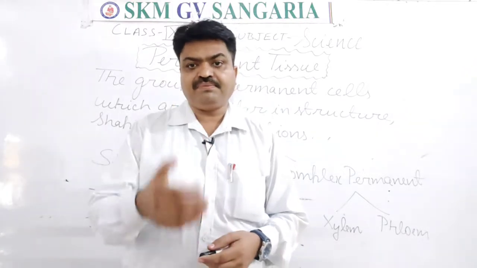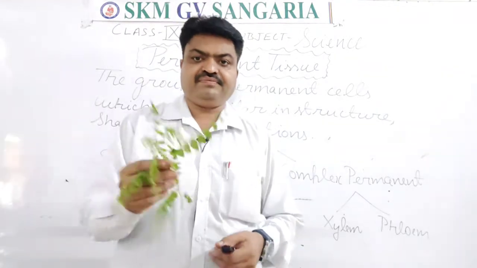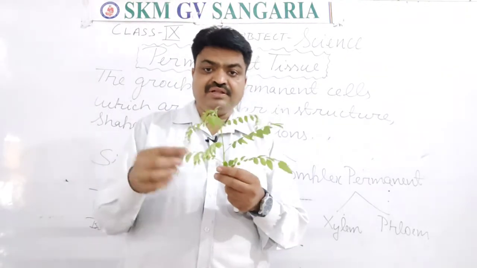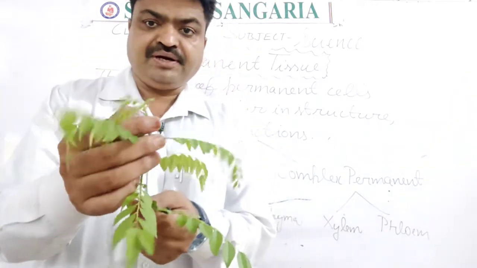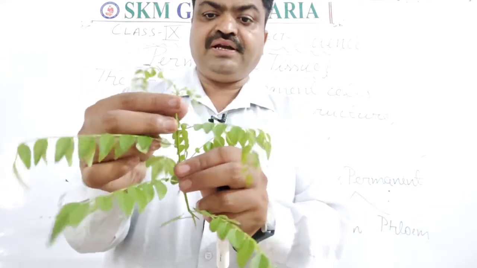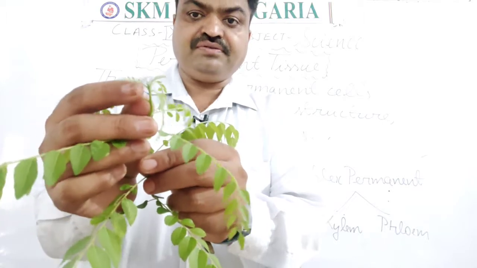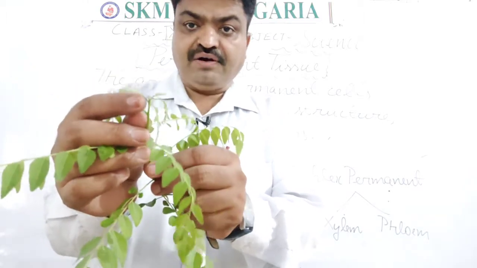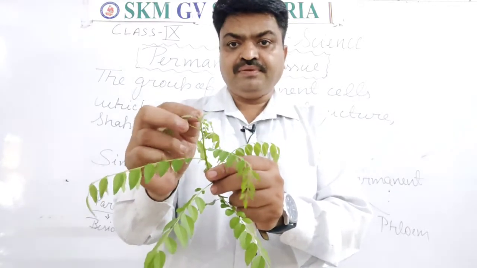Now what is parenchyma? Now I have one plant in my hand, student. In this plant you can easily observe the first part, the apical part, this part. So this part contains which tissue, student? It is meristematic tissue, found in the apical shoot part.